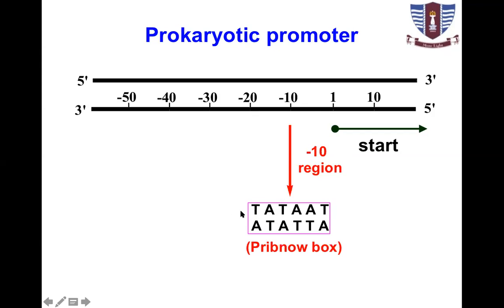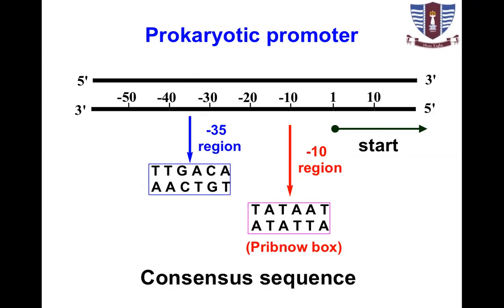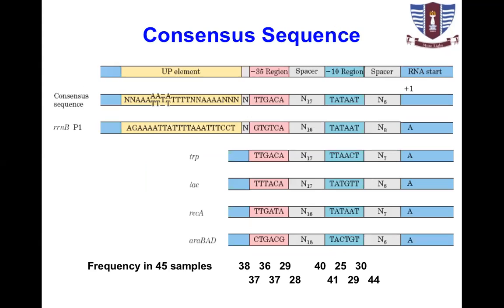This Tata box is also called the Pribnow box. There is a minus 35 sequence present in prokaryotic promoters, TTGACA, minus 35. These two conserved regions are present approximately in all promoters of the prokaryotes. These are called consensus sequences.